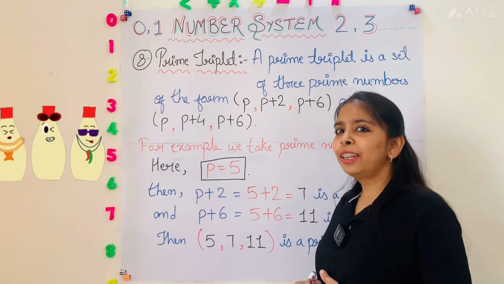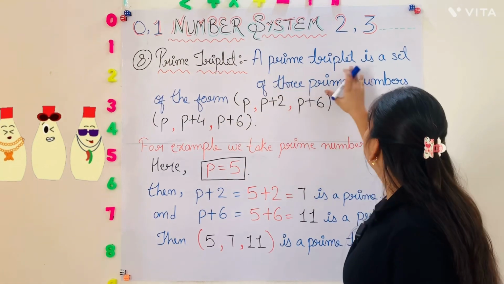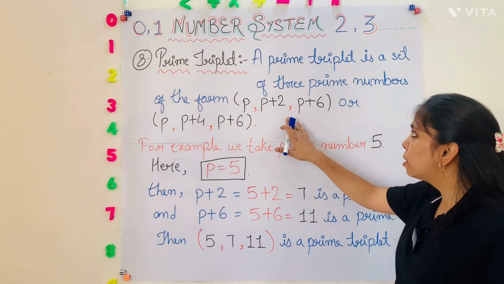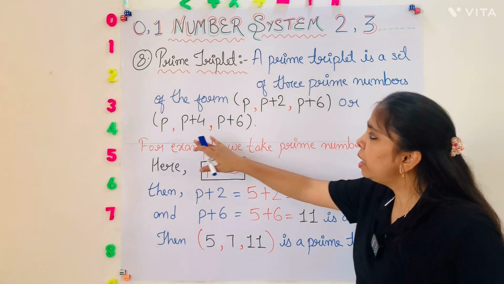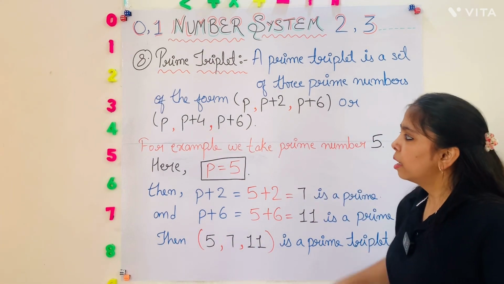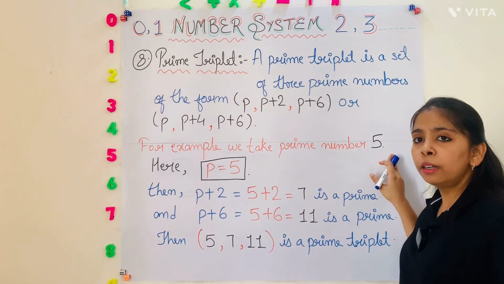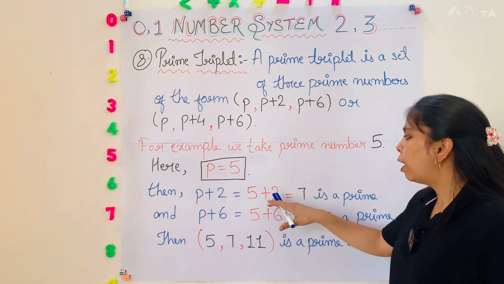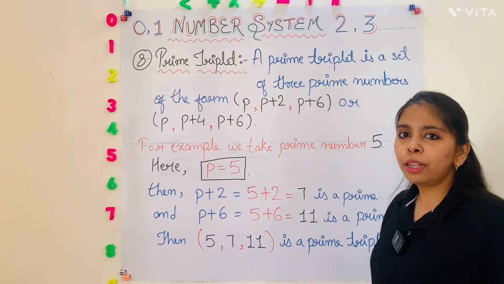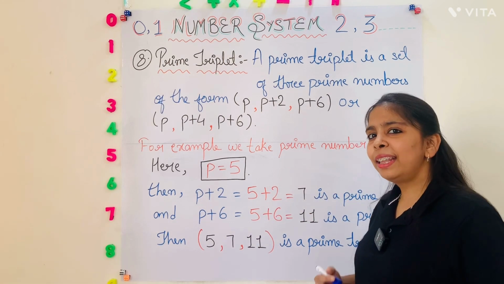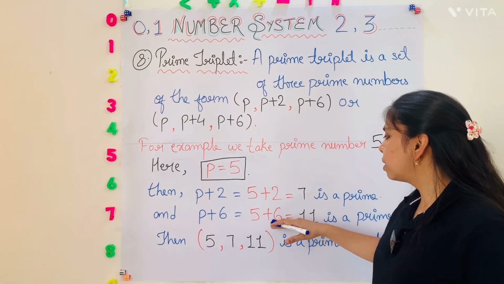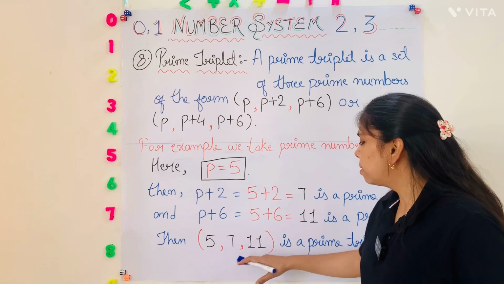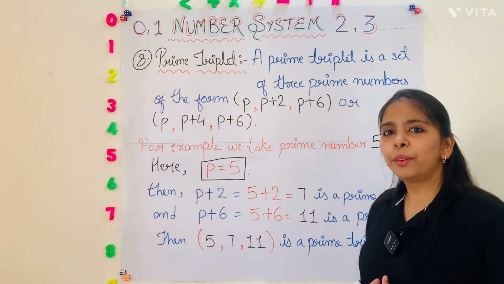Okay. So the eighth one is prime triplet. A prime triplet is a set of three prime numbers of the form p, p plus 2 and p plus 6, or p, p plus 4 and p plus 6. For example, we take prime number 5. Here p is equal to 5. Then p plus 2 is 5 plus 2 is equal to 7, and we all know that 7 is a prime number. And then p plus 6 is 5 plus 6 is equal to 11, and 11 is also a prime number. Then 5, 7 and 11 is a prime triplet.